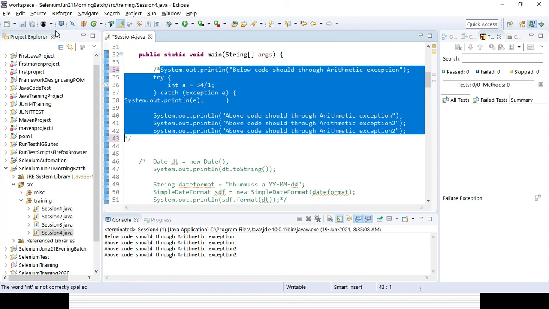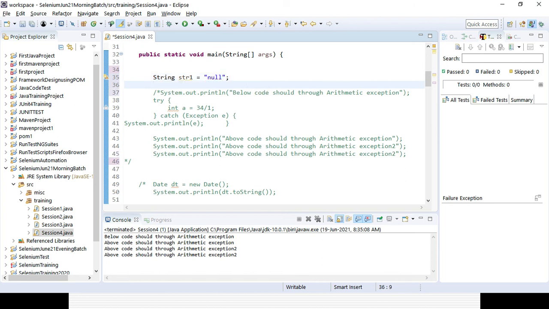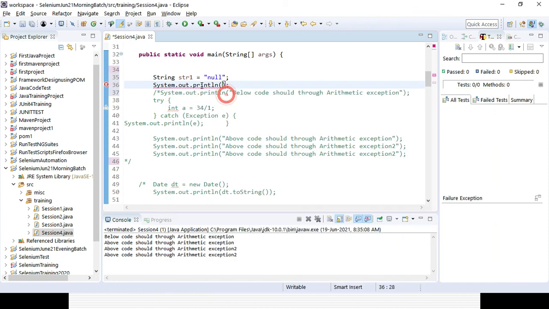This is the simple example I have given. Now I am giving another example. Say I want to declare a string which is null. String str1 equal to null, so there is no size. Now I want to print the size of the string, so what will be thrown?